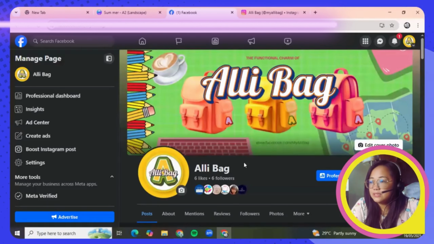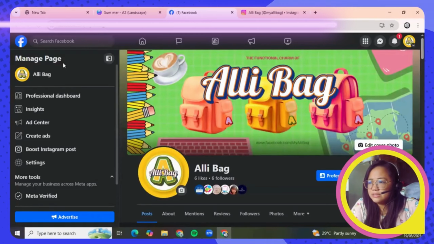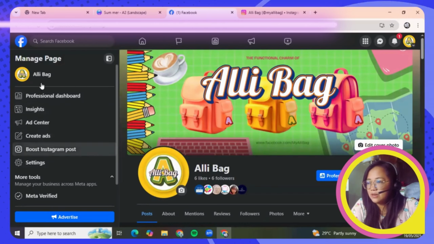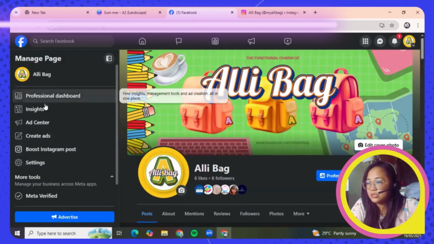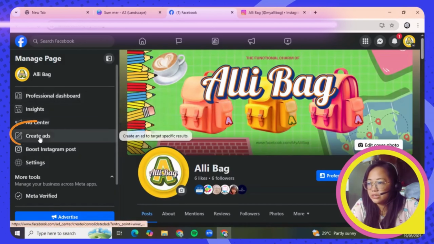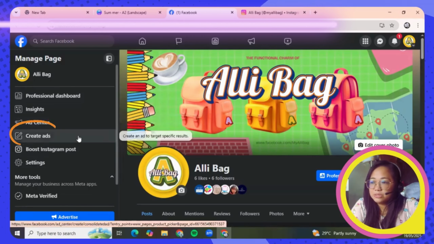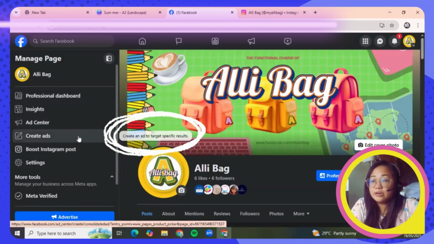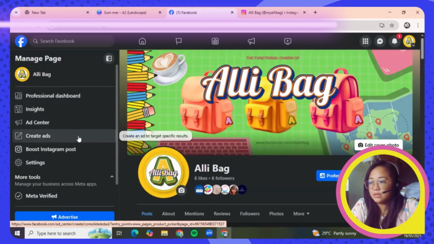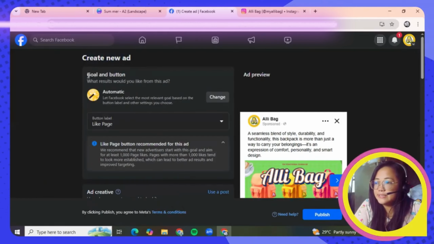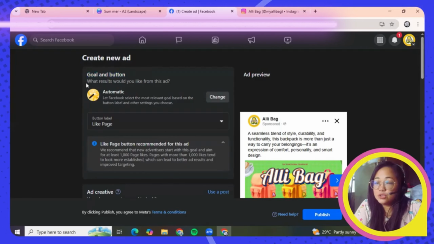Now, on the second step, you can see this stuff here on the left side of the screen. If you would like to post a Facebook ad, you just need to go here, Create Ads. And if you can see the description, it says create an ad to target specific results. So you're going to click this one, New Ad. And under this is the goal and button. This is where we are going to choose the reason why we are going to put Facebook ads.